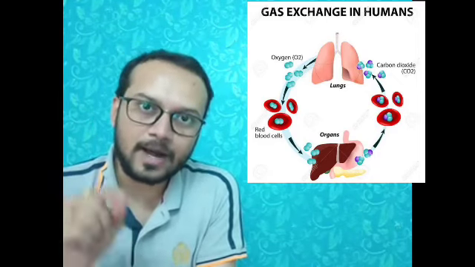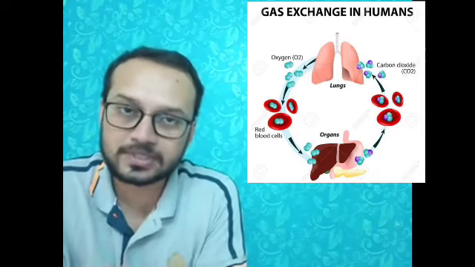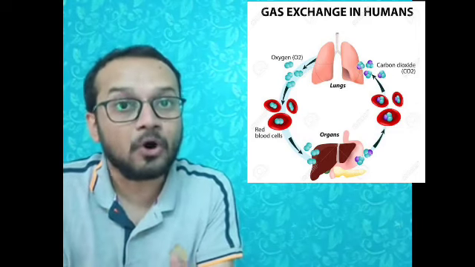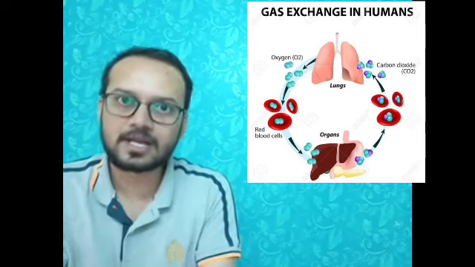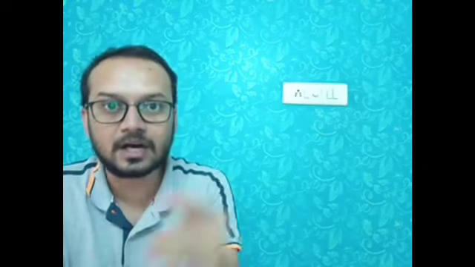Whichever cells require oxygen, the required amount of oxygen is transferred to the cell. Now at cellular level, this oxygen is used up for the process of aerobic respiration. In mitochondria, this oxygen will be used for the oxidation of glucose, and due to the burning of glucose, it will produce energy, which we have seen earlier in the process of aerobic respiration. This way, the absorbed oxygen is used at cellular level.